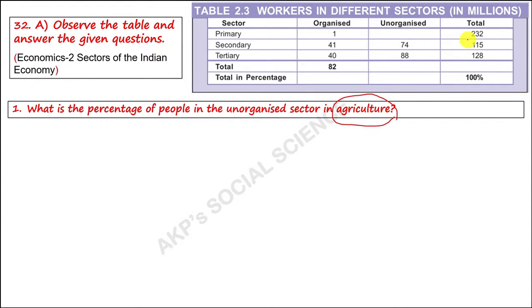That means total 232, one is organized, so the remaining 231 comes under the unorganized sector in the primary sector. The answer is 231 divided by 232 into 100. It gives you 99.56% of the primary sector are unorganized.